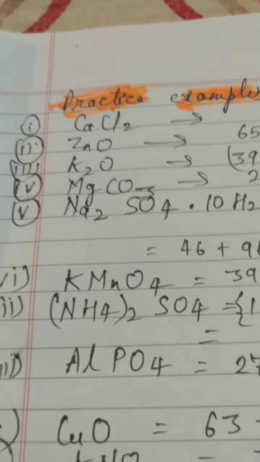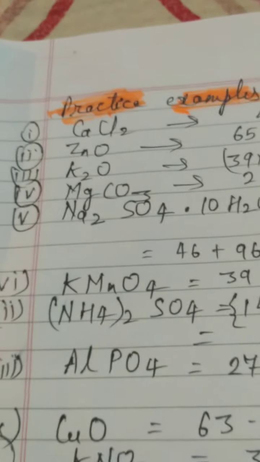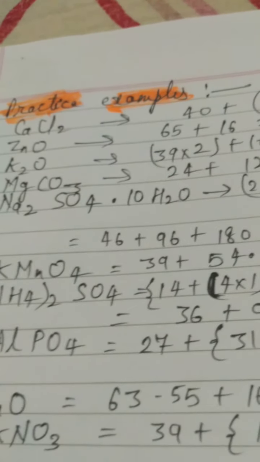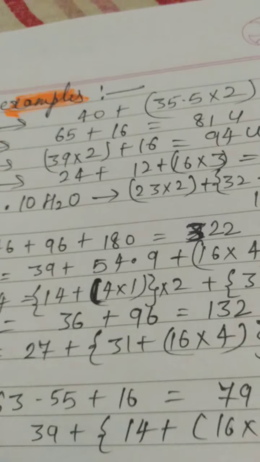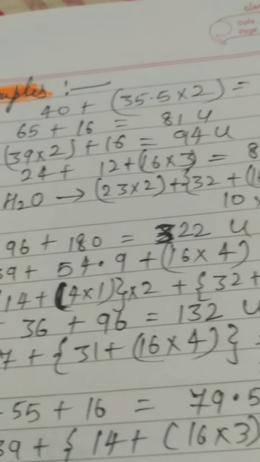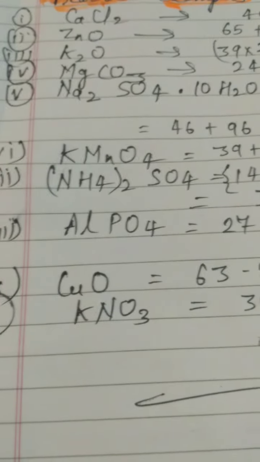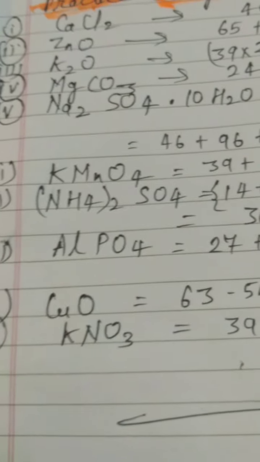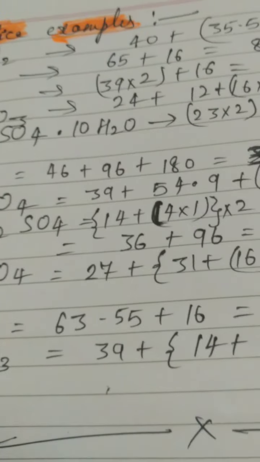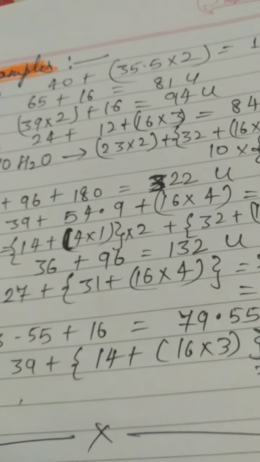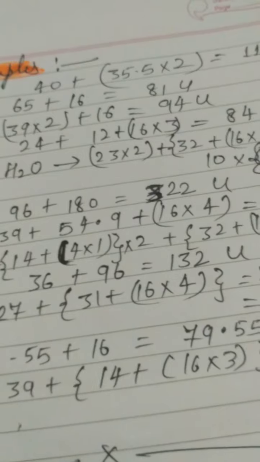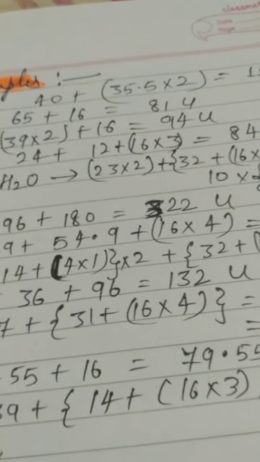Potassium oxide, K2O, because potassium is a metal and oxygen is a non-metal. So here also, for the formula unit mass, 39 is the atomic mass of potassium, 39 unified mass, and here the result is coming. Now I have taken one polyatomic ion compound here, magnesium carbonate. Magnesium has the atomic mass 24, and the carbonate ion is a polyatomic radical, which is a negative radical.